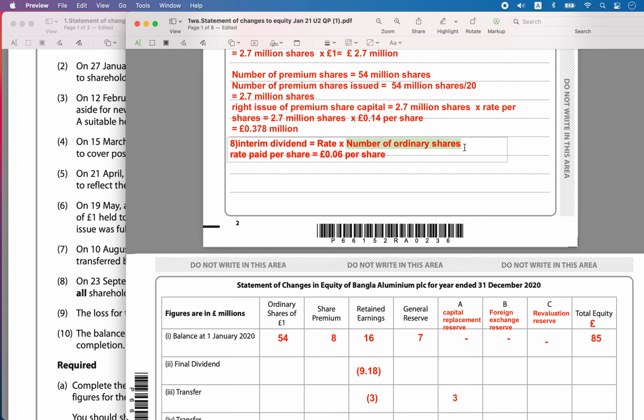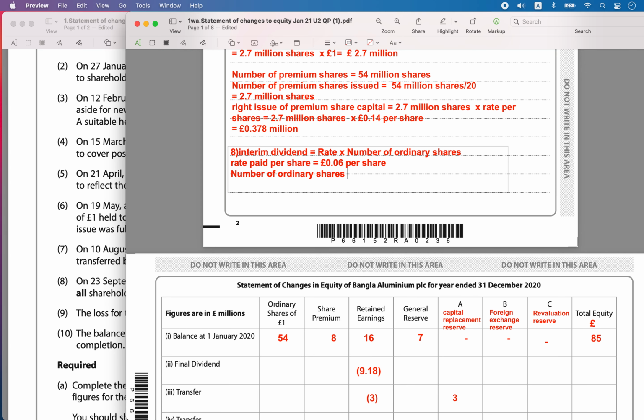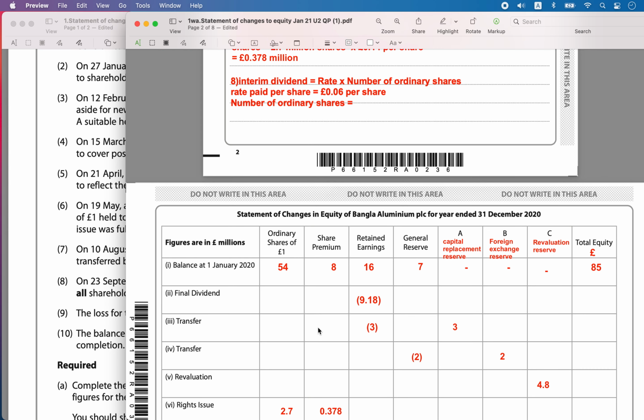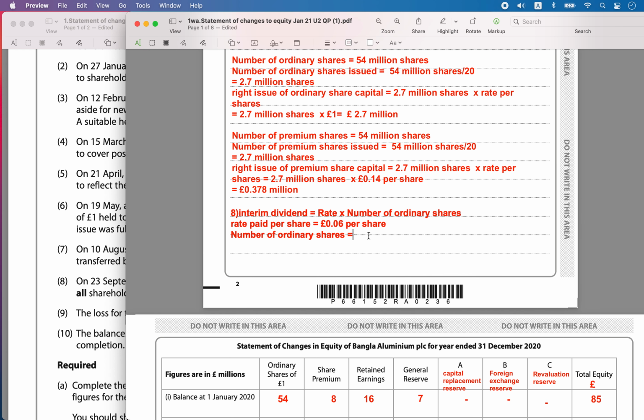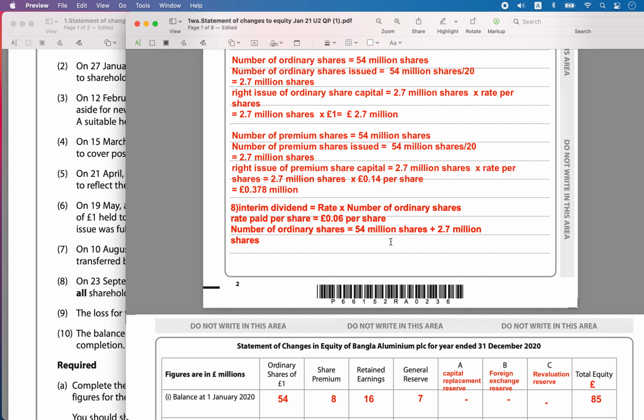But what is the number of ordinary shares now? We have to calculate that. Earlier it was 54 million. Now with the rights issue, the number of shares has increased by 2.7 million shares at £1 each.